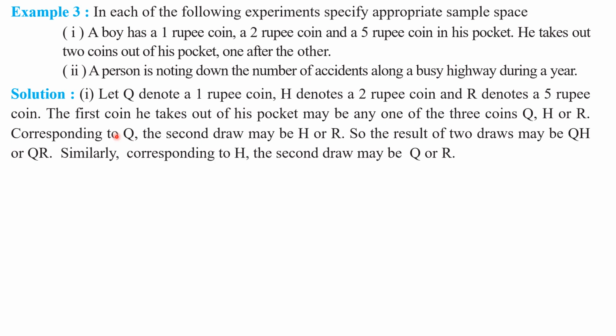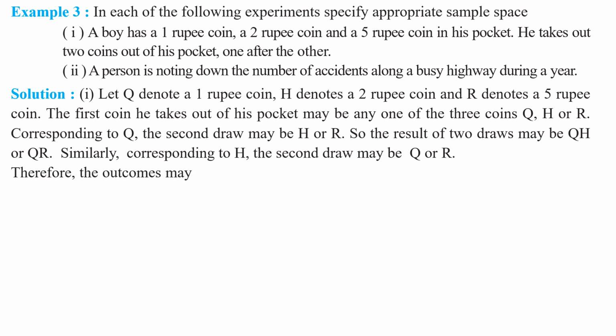So first, he can take any one of these three coins, either Q, H, or R. Suppose that boy takes out a 1 rupee coin first, then the second draw may be either H or R. Then in this case, the outcomes may be QH or QR. Yes or no, my children? Similarly, if he takes out a 2 rupee coin first, means H, then the second draw may be either Q or R. Yes or no, my children?